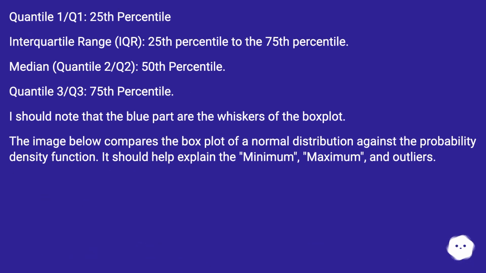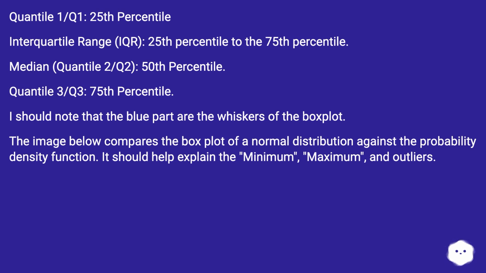Quantile 1/Q1, 25th percentile. Interquartile range, IQR, 25th percentile to the 75th percentile. Median, quantile 2/Q2, 50th percentile. Quantile 3/Q3, 75th percentile. I should note that the blue parts are the whiskers of the box plots.